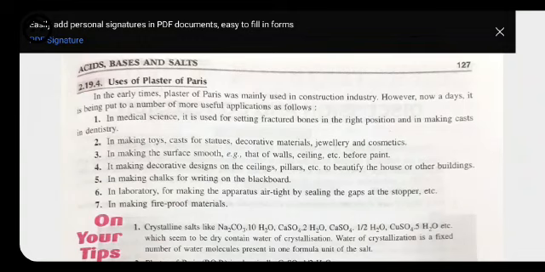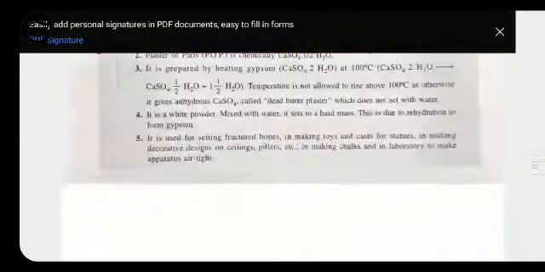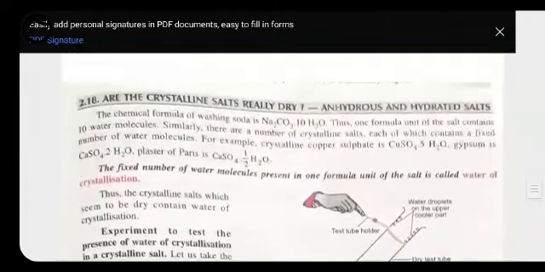So with that we have finished this chapter, but here we have one more topic left, that is water of crystallization. What do you mean by water of crystallization? In the salts we have seen, there are many types of salt which have some water molecules as a part of them. Like washing soda, the formula of washing soda is Na2CO3.10H2O. The formula of plaster of paris is CaSO4.½H2O. For gypsum we have CaSO4.2H2O.